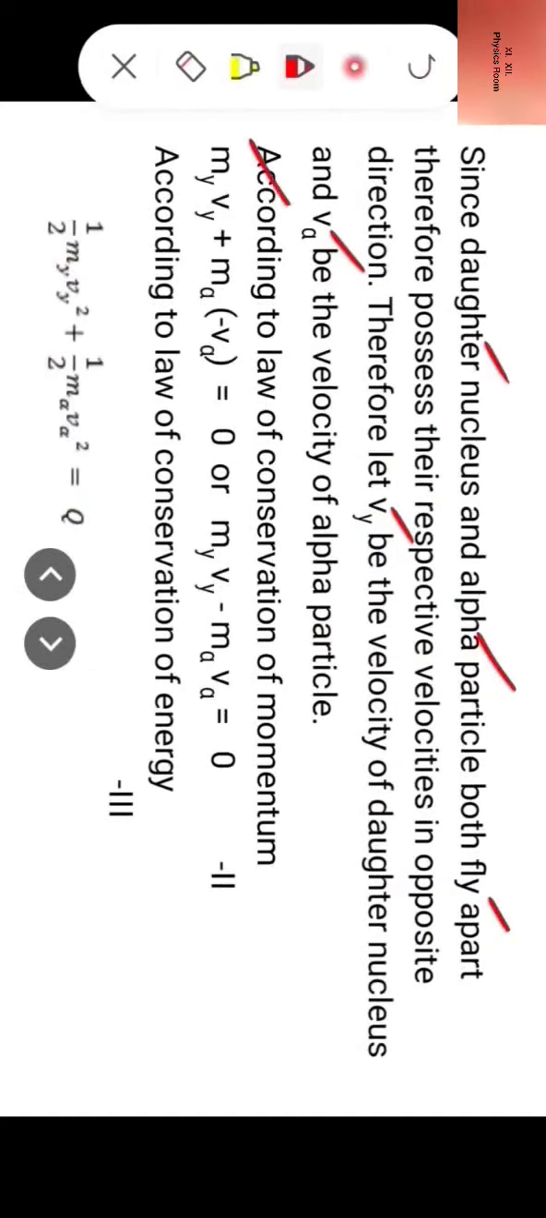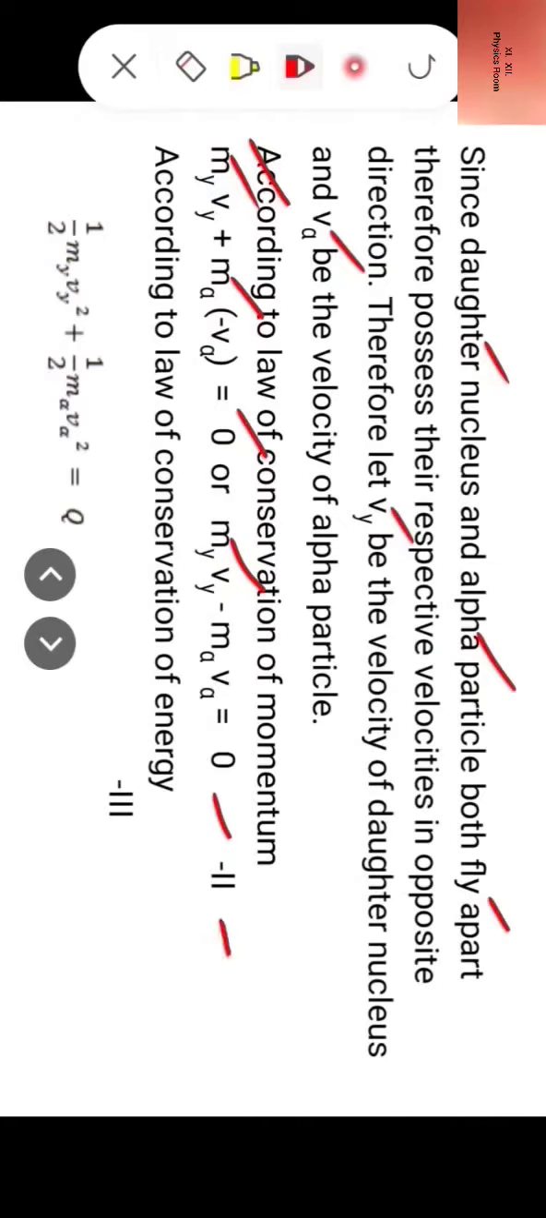Let Vy be the velocity of the daughter nucleus and Vα be the velocity of the alpha particle. Then according to the law of conservation of momentum, my·Vy + mα·(−Vα) = 0. Here it is minus Vα, because Vy and Vα are opposite to each other. So if Vy is taken as positive, then Vα must be taken as negative. Or my·Vy − mα·Vα = 0. Let us mark it as equation 2.